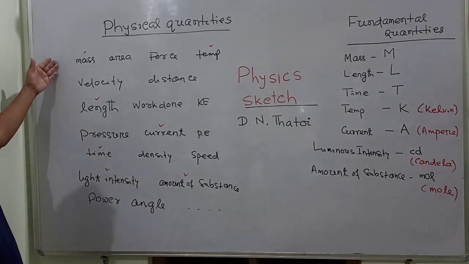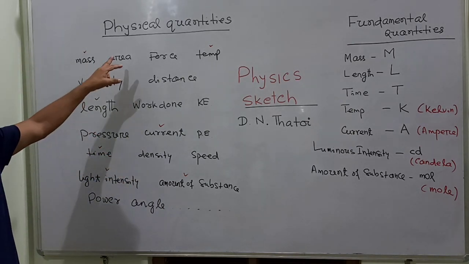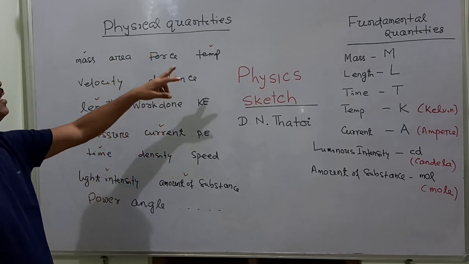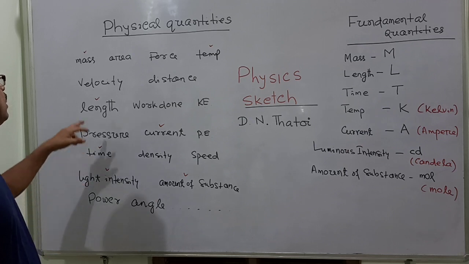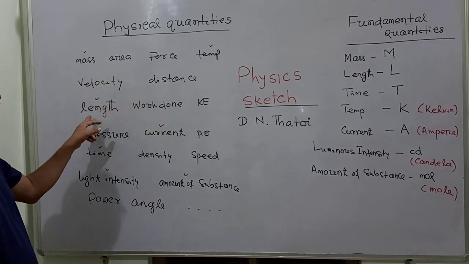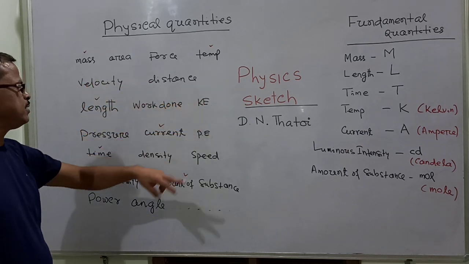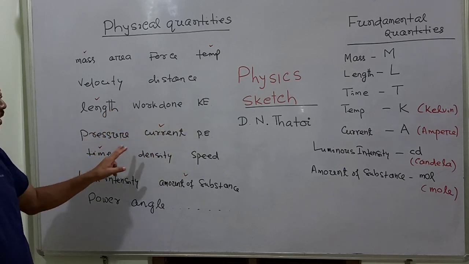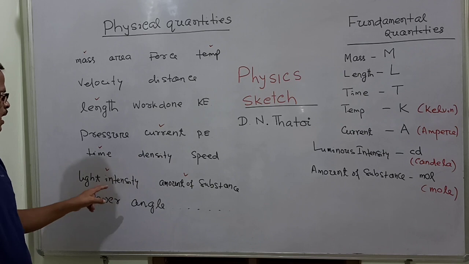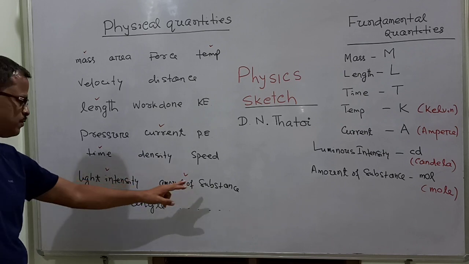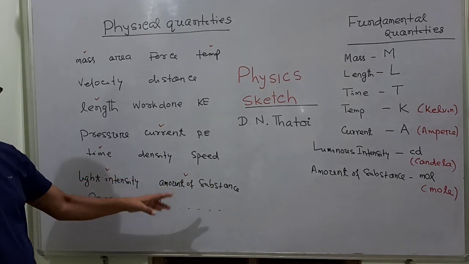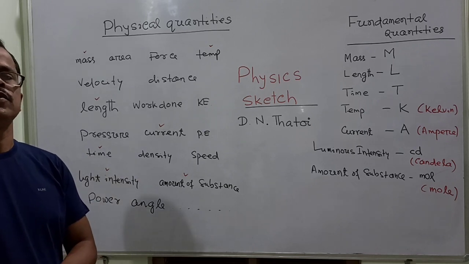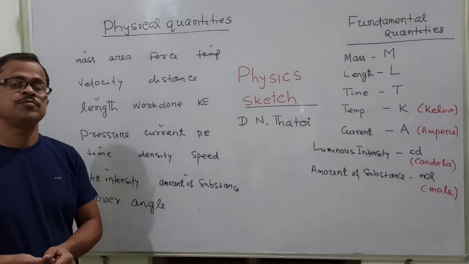Written here, mass is a physical quantity. Area is a physical quantity, force is a physical quantity, temperature, velocity, distance, length, work done, kinetic energy, potential energy, pressure, current, time, density, speed, light intensity, amount of substance, power, angle, and so on. These are some of the physical quantities you will discuss while reading physics.